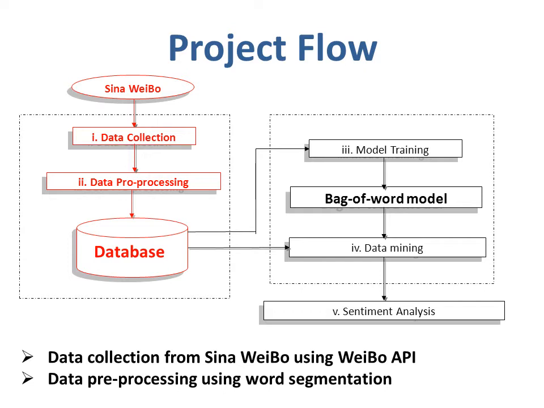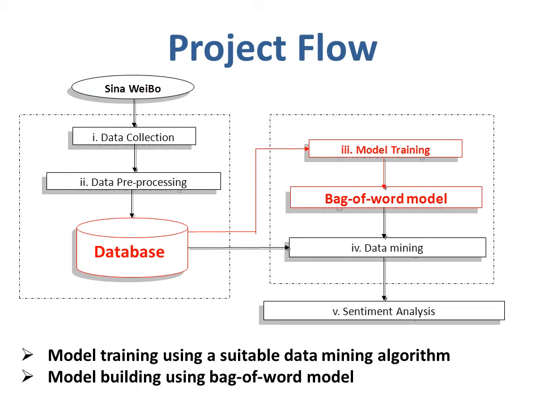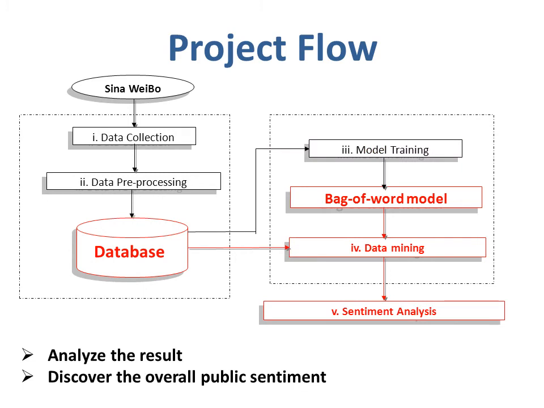To achieve our project goals, the project is divided into three stages. At the first stage, we collect the social media messages from Sina Weibo using the Weibo API, and then pre-process the data using word segmentation. At the second stage, we build a model using the bag-of-words model and train the model using a suitable data mining algorithm. At the last stage, we analyze the result using the model and the data we collected, and then do a sentiment analysis to discover any interesting pattern related to customer behavior.